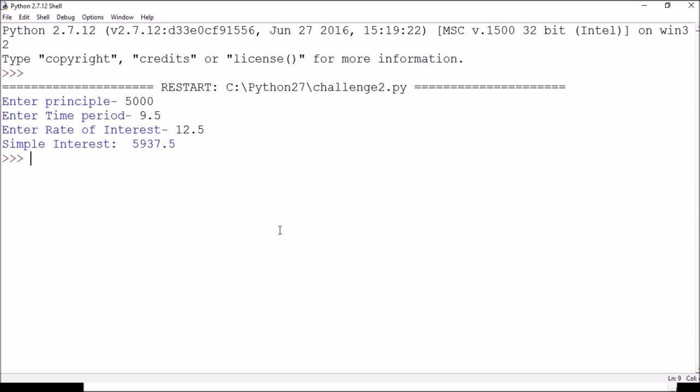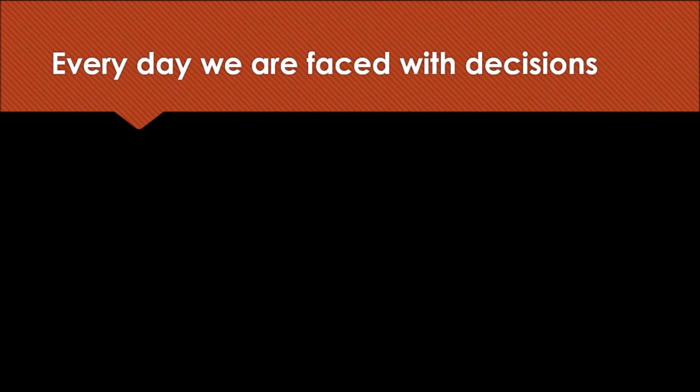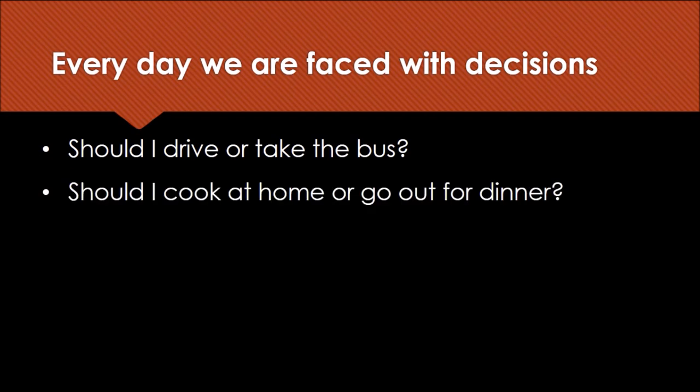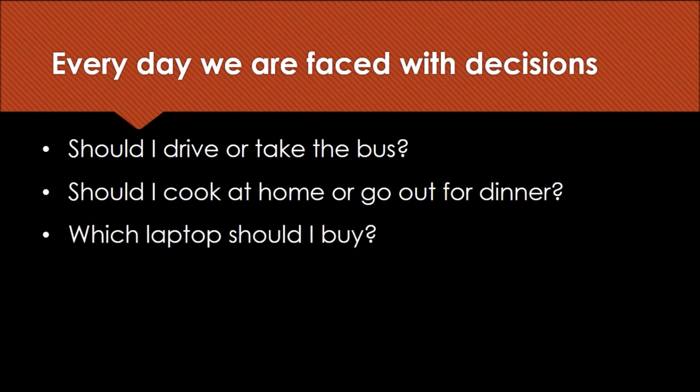So hence the result. What we learn is that when we start doing problem solving with code, we end up helping our code make decisions, figure out when to do what. Otherwise, we are going to be very limited with the types of problems that we solve. Every day in normal life, we face decisions. Like we have to decide in the morning whether we are going to attend the class or not, whether we are going to work or not, am I going to drive or am I going to take a bus, and a lot of decisions. Should I cook at home or go out for dinner?